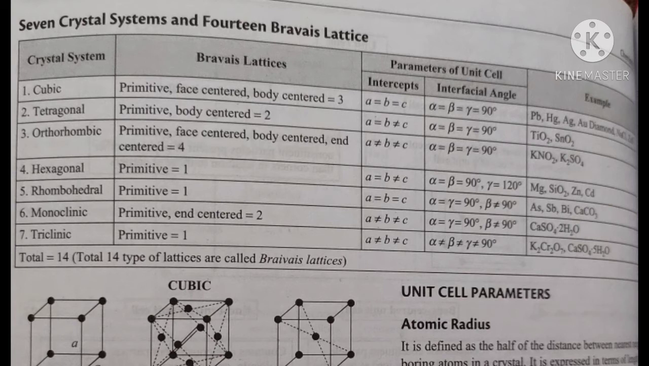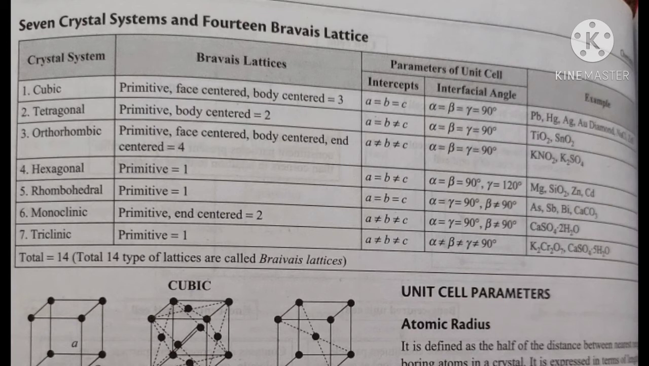And the fifth one is rhombohedral. The primitive is 1, and the parameters of the unit cell, the intercepts, are a equal to b equal to c. But the interfacial angles are alpha equal to gamma equal to 90 degrees, but beta is not equal to 90 degrees. The examples are arsenic, Sb, bismuth, and CaCO3. These are the examples for rhombohedral.